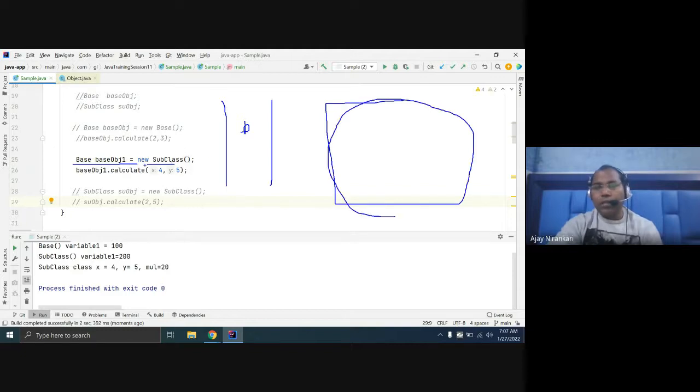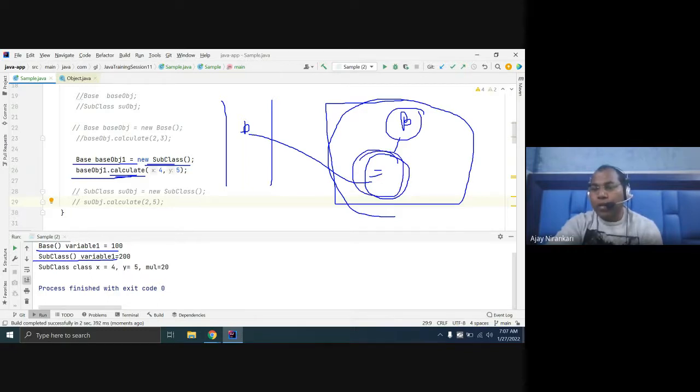Before creating the subclass object, it is going to create the base class object. First the base class object is created and your base class constructor is invoked. After that your subclass constructor is invoked. After that this object is assigned here. And whenever I say base class dot calculate, you can invoke this overridden calculate function.